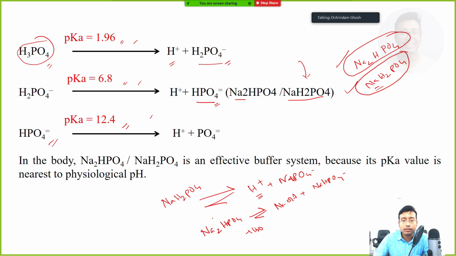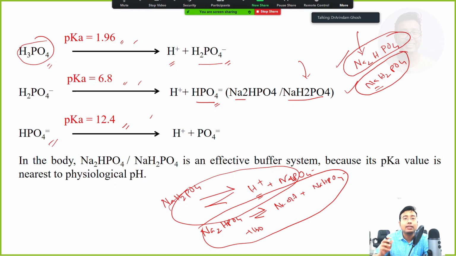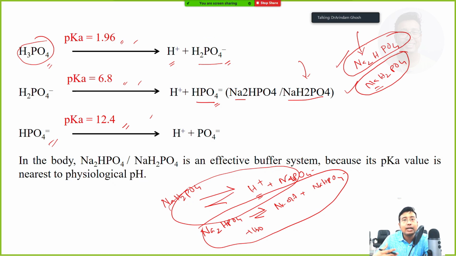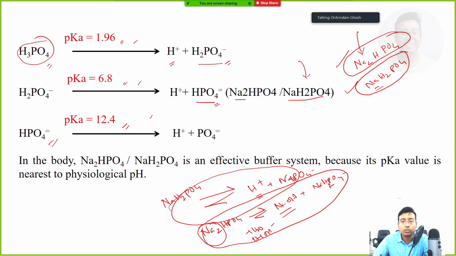So here you can forget all these things. Just remember the dibasic salt, that is disodium, behaves as a base, a proton acceptor. If there is any H plus ion in the system, the extra sodium will form NaOH and this H plus will form NaH2PO4. So it will go back to its acidic conformation.